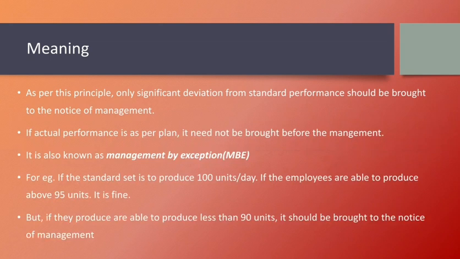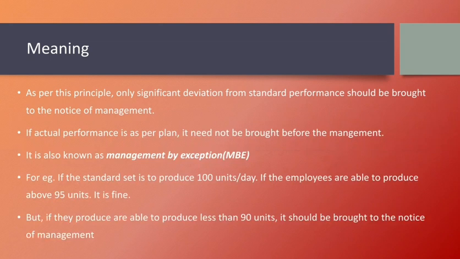So if the actual performance is as per plan, it need not be brought before the management. That is, only significant deviation is to be brought to the notice of management. ഇപ്പം നമ്മൾ ആസ് പെർ പ്ലാൻ ആണ് ചെയ്തിരിക്കുന്നത്. Suppose the standard output was 100 units. Today we were able to produce 100 units. There is no deviation, there is no need of any corrective actions, ഇല്ലേ.